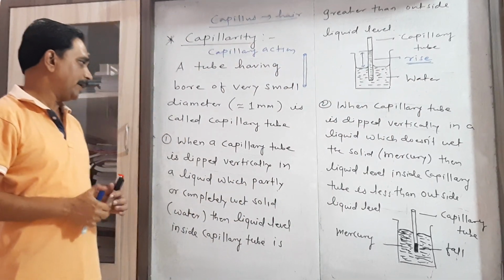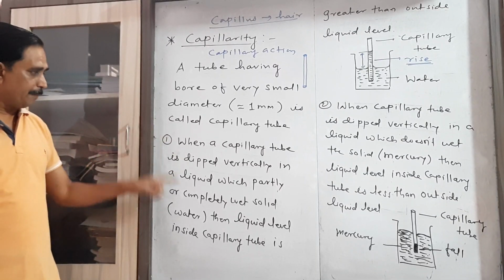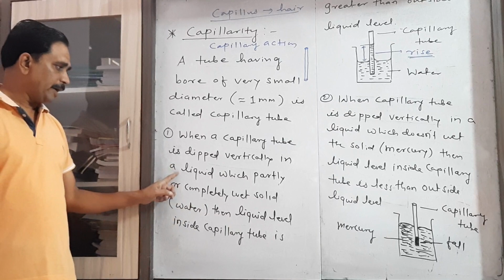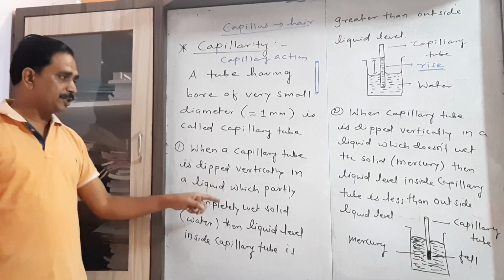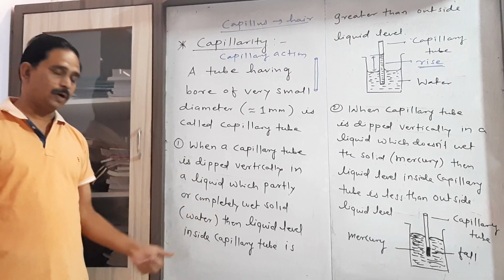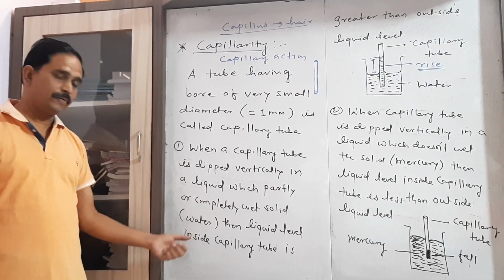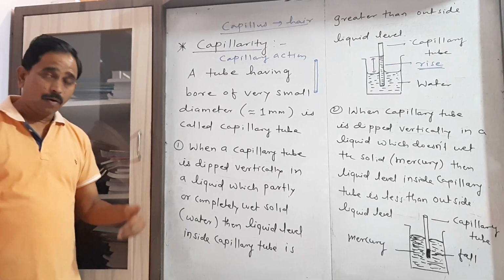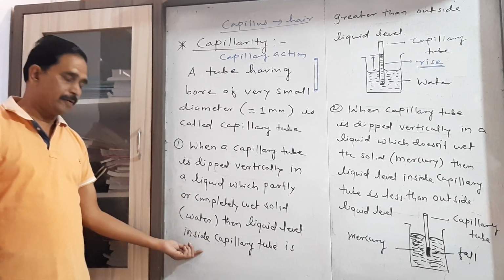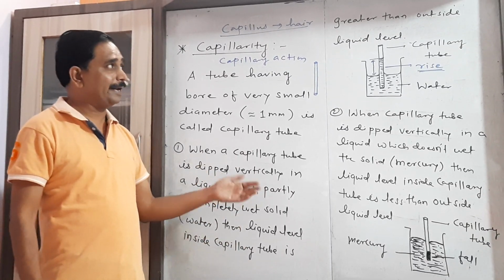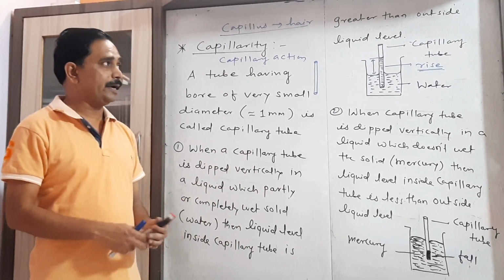So I write here, when a capillary tube is dipped vertically in a liquid which partly or completely wets the solid, the example of that liquid being ordinary water or pure water, then the liquid level inside the capillary tube is greater than the outside liquid level.